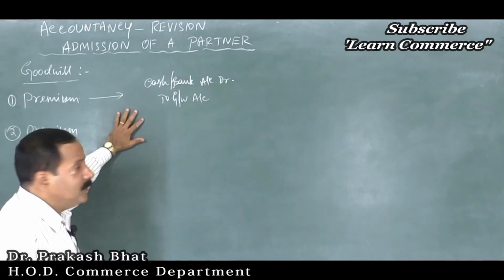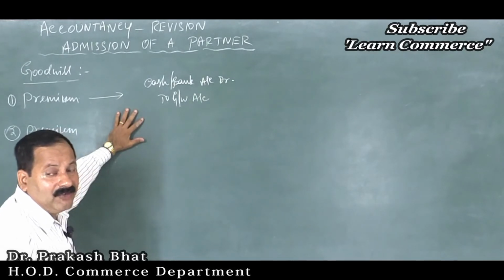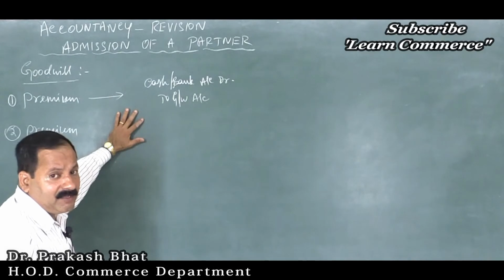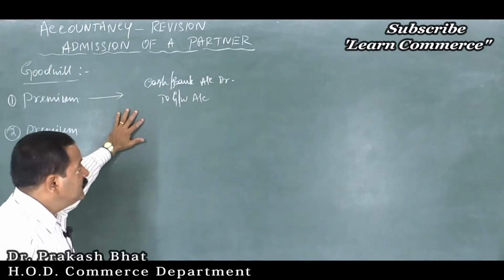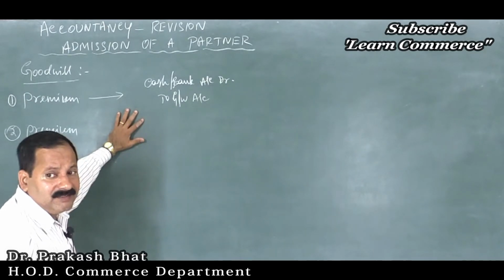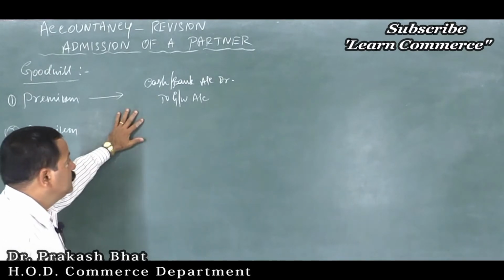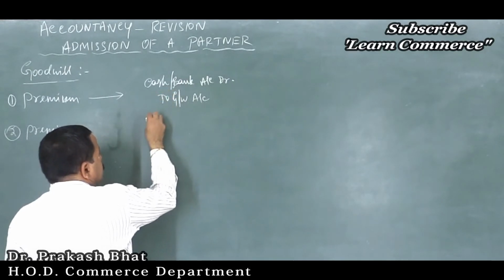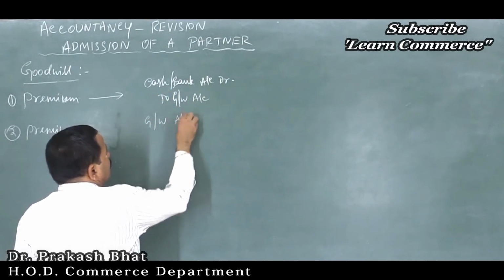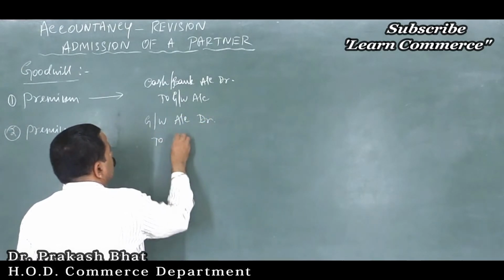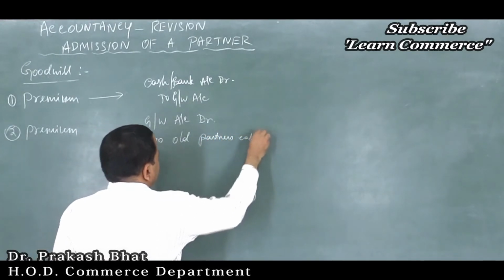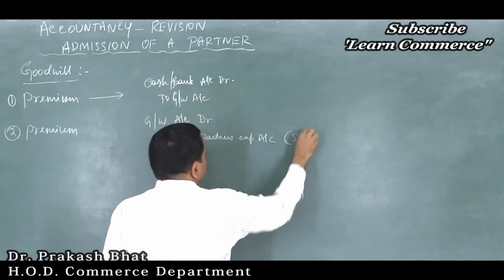So cash or bank account to goodwill account, that is the entry for the cash brought in by the new partner towards goodwill. For bringing cash towards capital, it is cash account to new partner's capital account, right? Then cash account to goodwill account is the cash brought in towards goodwill. Then immediately you have to distribute this goodwill among the old partners. Journal entry is goodwill account debtor to old partners capital account in their sacrifice ratio.